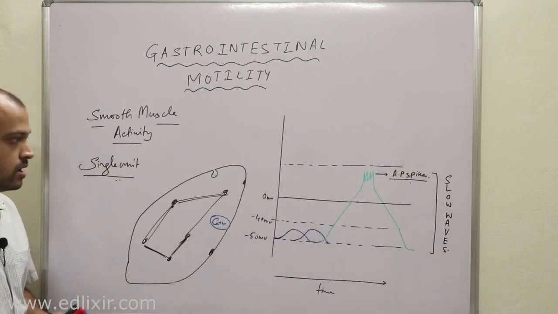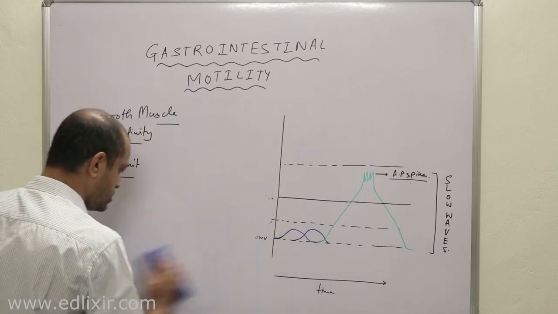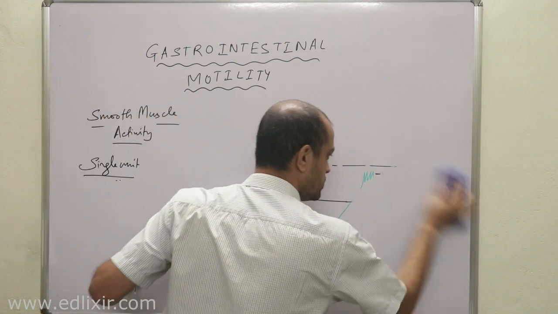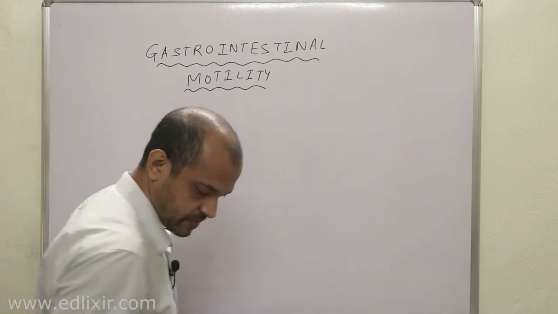Okay, now we will be talking in detail about how these slow waves are produced and what are the events occurring at each and every slow wave activity. Okay, now listen.